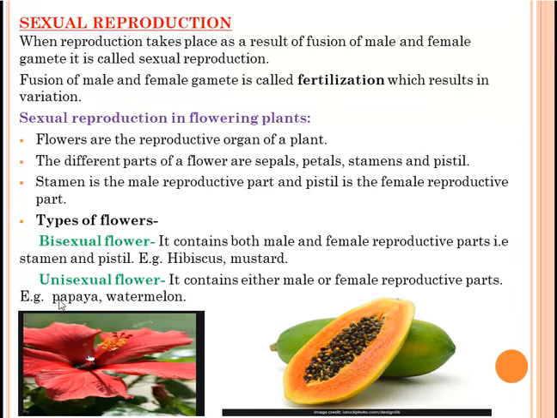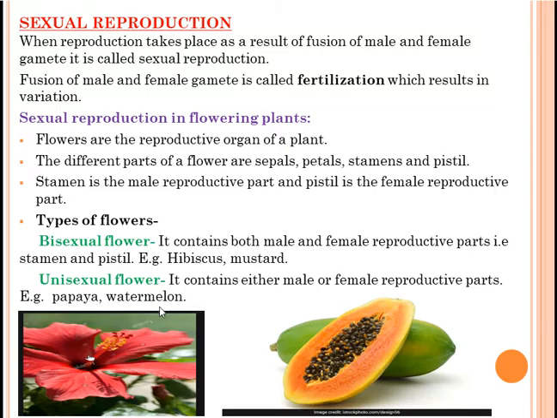Now we'll discuss unisexual. So what are unisexual flowers? The unisexual flowers are those flowers which contain either male or female reproductive part. It can happen that in that flower only the male part is there, or it can happen that in that flower only the female part is there. So that is the unisexual flower. Uni means one. Example, papaya and watermelon.